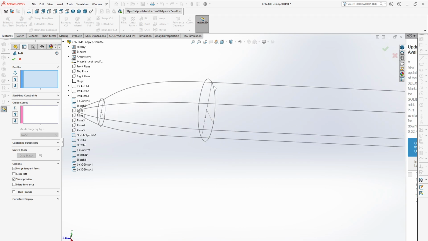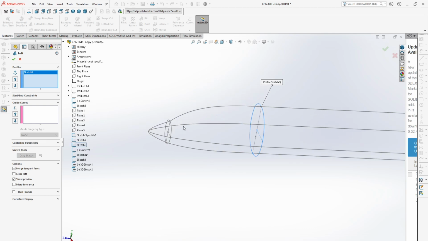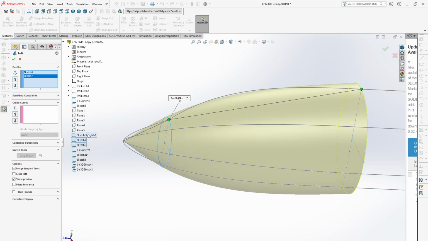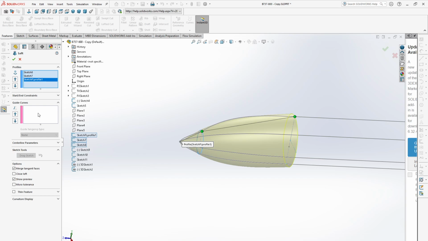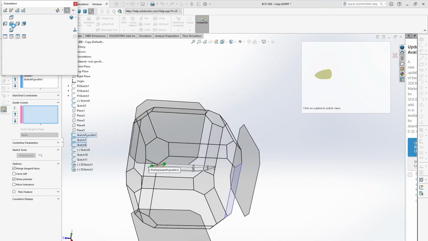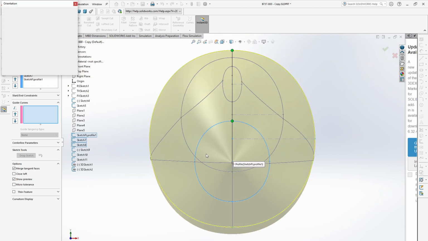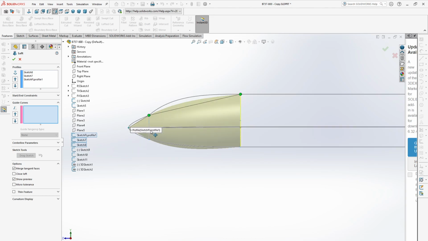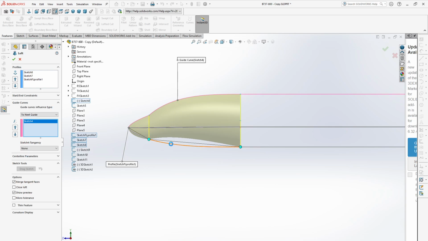Sometimes it will create a problem if we select the first one. So select this one, then this one, then select the point. And for guide curve, click here, then select the upper guide curve, then select the lower guide curve.